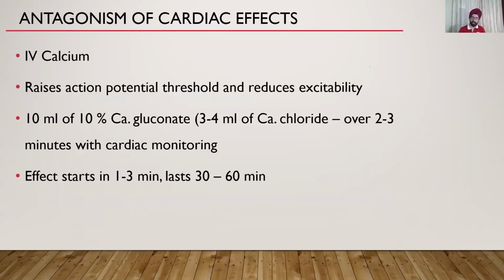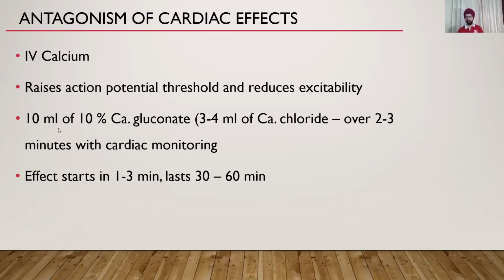Okay, how do you antagonize the cardiac effects? You give IV calcium. What it does is raise the action potential threshold and reduce the excitability of the cardiac tissue. So calcium gluconate does not decrease potassium, it just stabilizes the heart. Contrary to the popular belief of giving calcium gluconate in 10 minutes, it should actually be given in 2 to 3 minutes. If there is calcium chloride, you give only 3 to 4 ml.